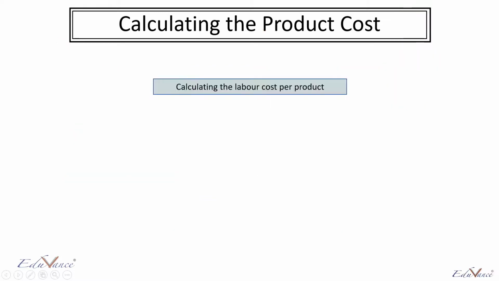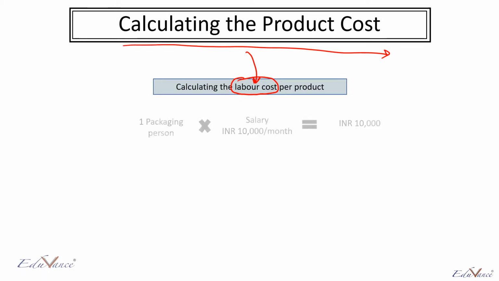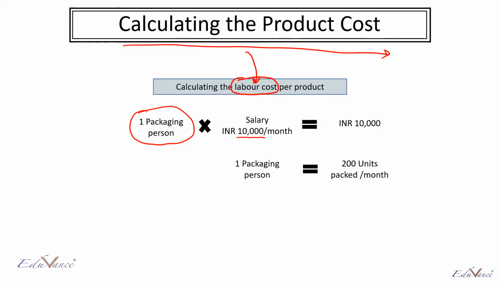Please pay close attention. So now let us understand how to calculate the product cost and specifically the labor cost per product. We are focusing on the labor cost. Now let us say I hire one person for packaging and I pay the person a salary of 10,000 rupees per month. Now this packaging person can pack 200 units per month. So basically the person can get 200 products ready per month.